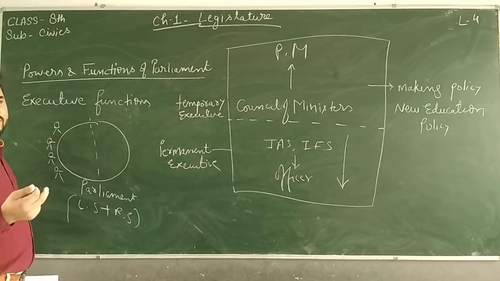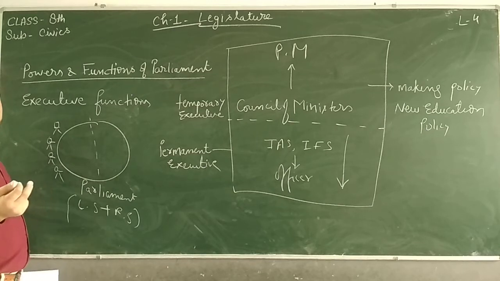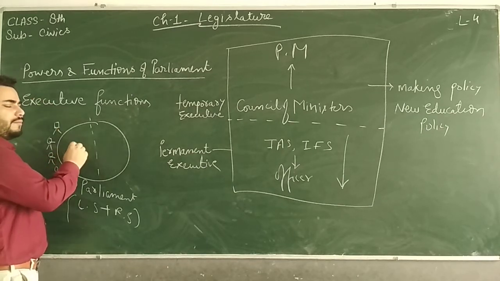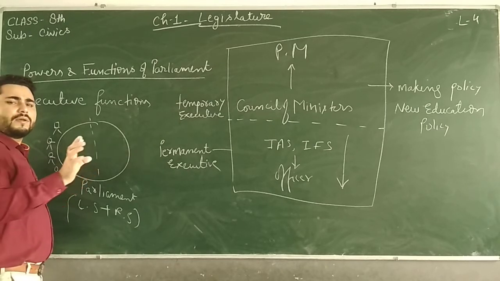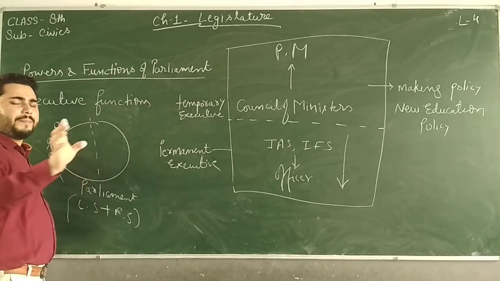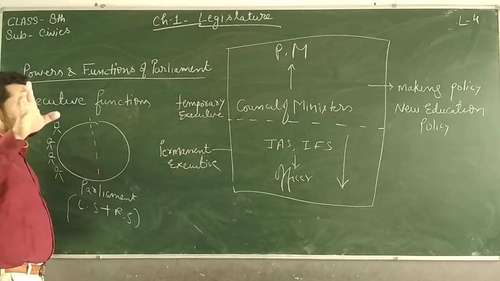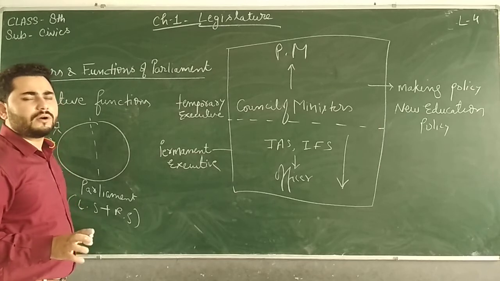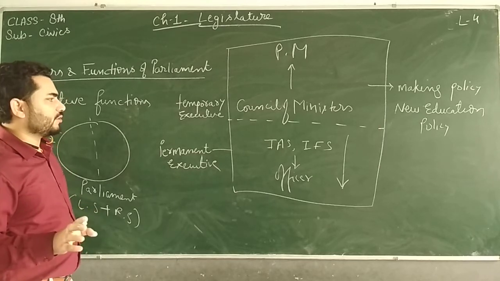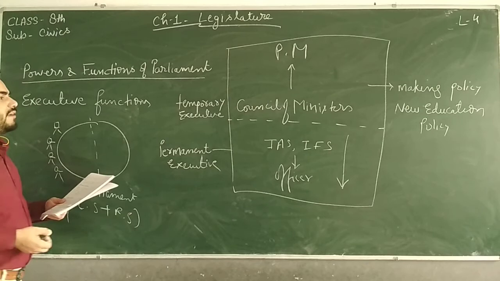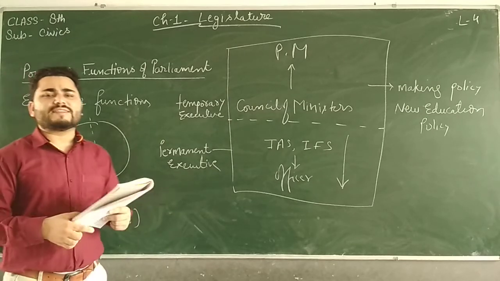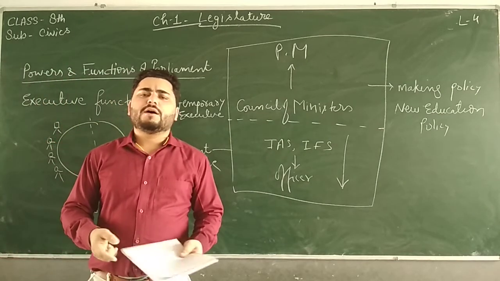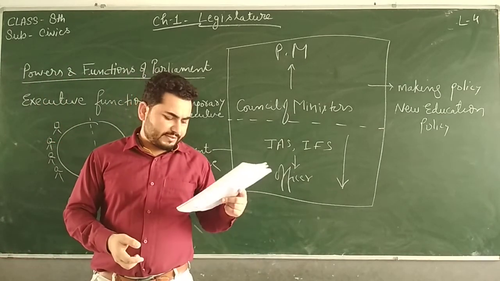Suppose some real accident has taken place, or some other natural disaster has taken place, so they will say that the basic work of the house will be kept aside. They will say we will do it afterwards, let us discuss that thing that is of very much importance. So that type of motion is called adjournment motion, right? So it can bring some issues to discuss in the parliament by adjournment motion, call attention motion, and various other motions.